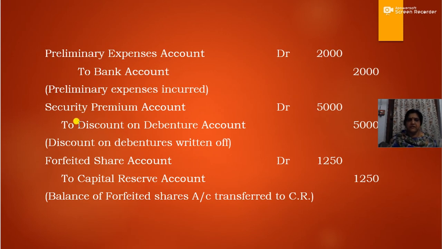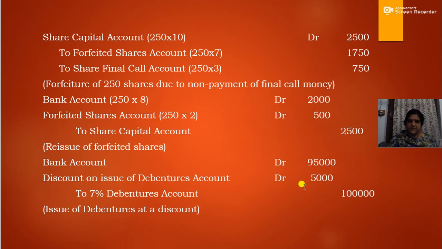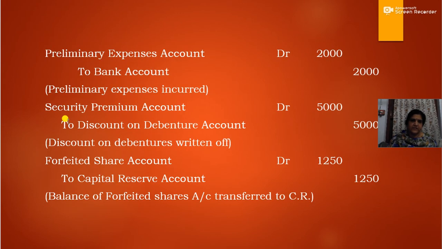For writing off the discount on debenture. Here there is discount on issue of debenture 5,000 rupees. So the journal entry will be: securities premium account debit 5,000 to discount on debenture account 5,000. Okay, so this is for discount on debenture written off.